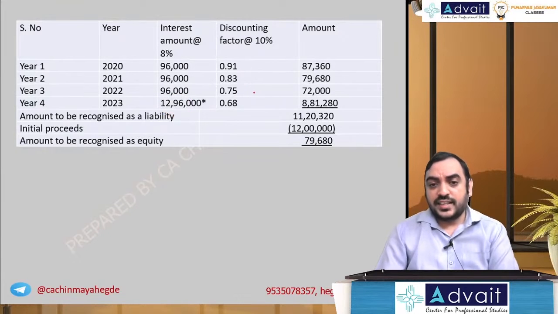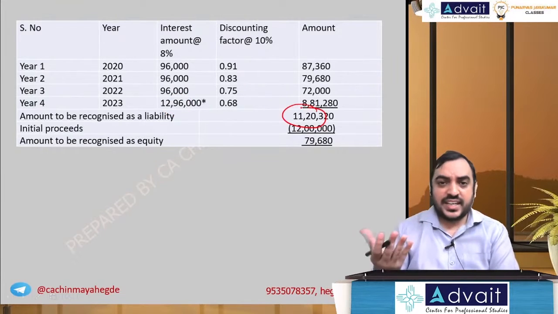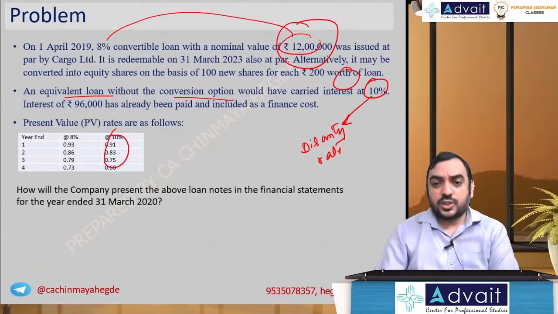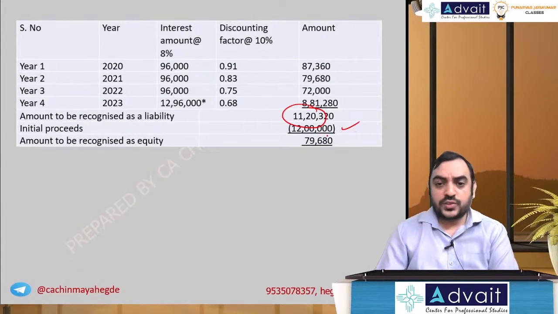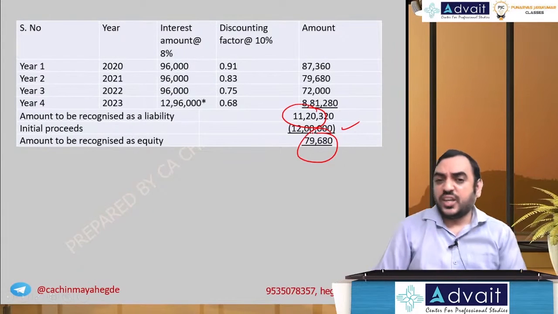So the total recognized present value, that is the debt component. Proceeds how much? 12 lakh. So the entire 12 lakh is the total proceeds. The balancing figure becomes the equity component.